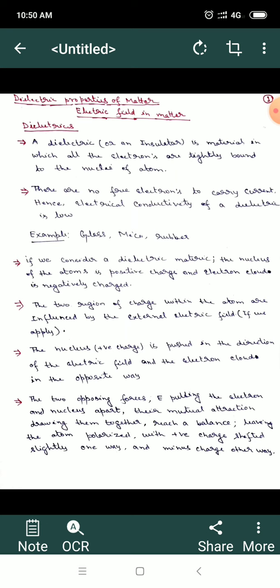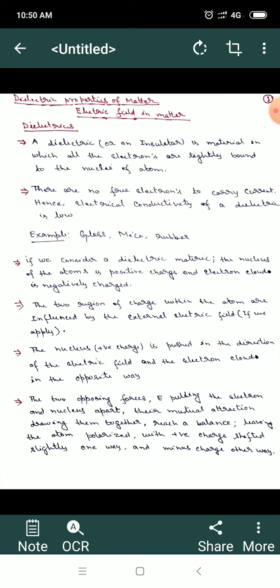But in contrast to conductors, insulators are those materials where electrons are tightly bound to the nucleus. Therefore there are no free charge carriers in insulators. So again I will define dielectrics. A dielectric, or an insulator, is a material in which all the electrons are tightly bound to the nucleus of an atom. So there are no free electrons in dielectrics to carry current. Hence the electrical conductivity of a dielectric is very low. For example, glass, mica, rubber. These are a few examples of dielectrics.